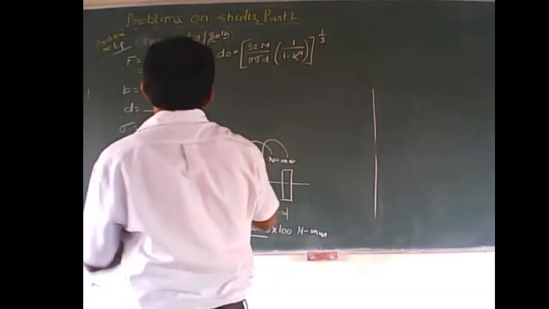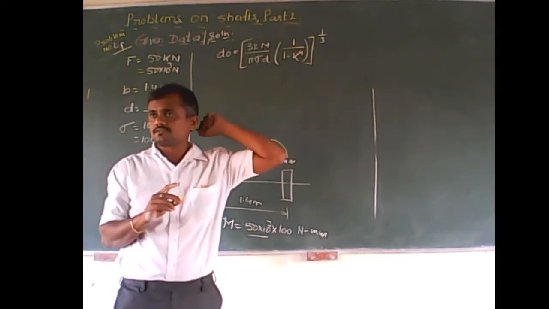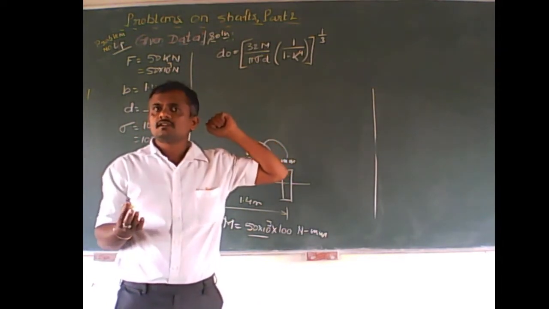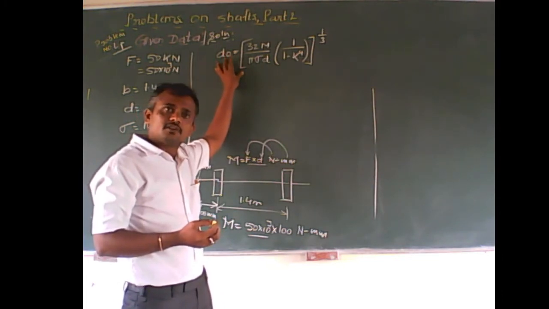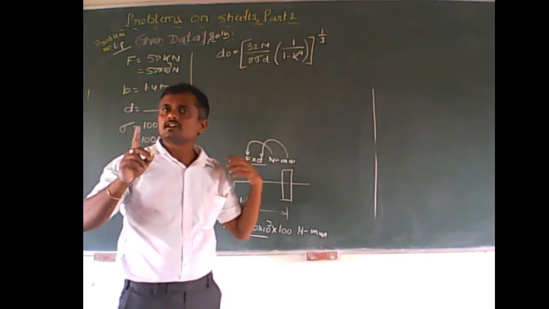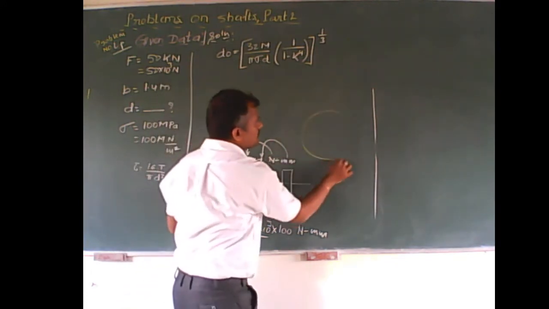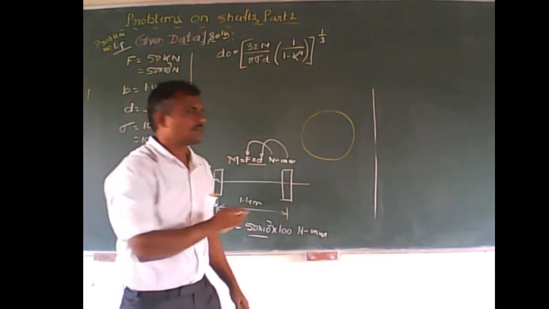Now you may ask, sir, this is used for calculating the hollow shaft. Yes, I do agree. This can be used for calculating the diameter of a hollow shaft, where k... If I would consider this hollow shaft as a solid shaft, what happens?